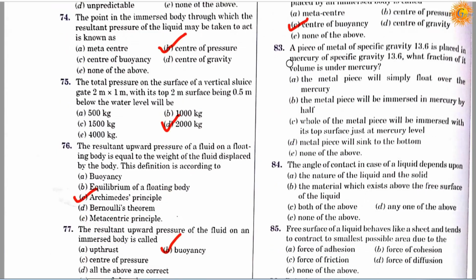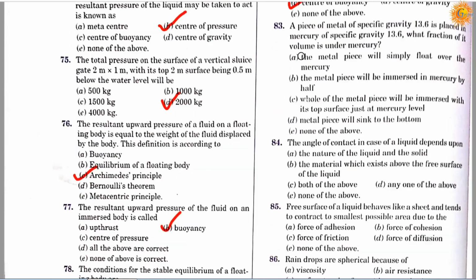Question number 83. A piece of metal of specific gravity 13.6 is placed in mercury of specific gravity 13.6. What fraction of its volume is under mercury?